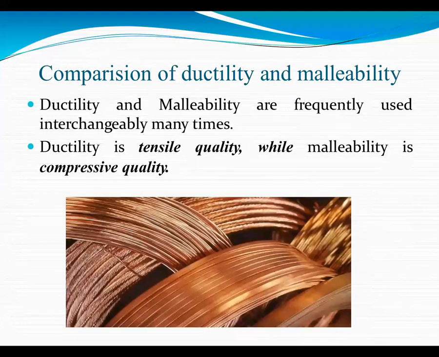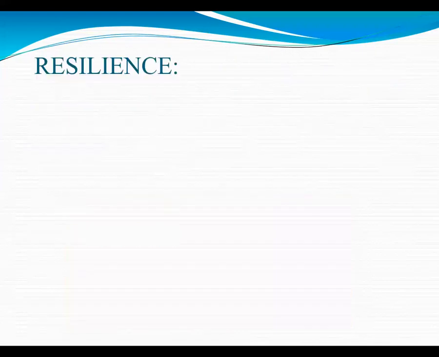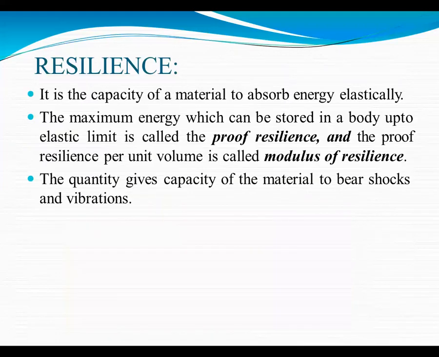Now, comparison of ductility and malleability. The ductility and malleability are frequently used interchangeably many times. The ductility is a tensile quality while the malleability is a compressive quality. Now, the resilience. It is the capacity of a material to absorb energy elastically.